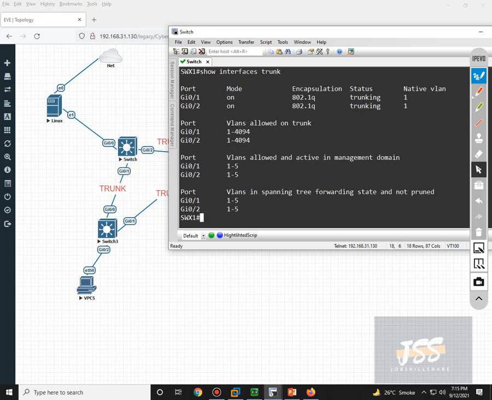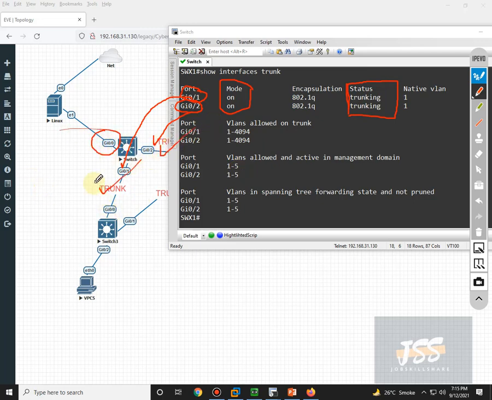If you want to correlate, gigabit 0/1, which is this one, and gig 0/2, which is this one, are currently in mode on and trunking is happening on them. So the trunk is enabled on this one, but not on this one. So what is going on on this GigabitEthernet 0/0?